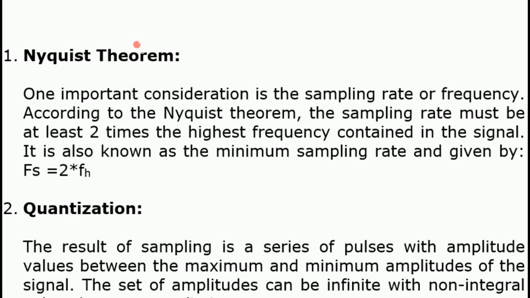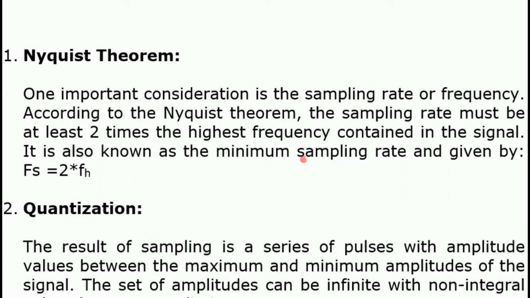And here, the Nyquist theorem states the sampling rate must be at least 2 times the highest frequency contained in the signal. Okay, the sampling rate, whatever rate we are taking while the conversion, must be 2 times the highest frequency contained in the signal.